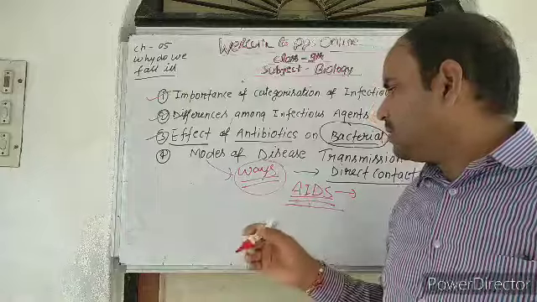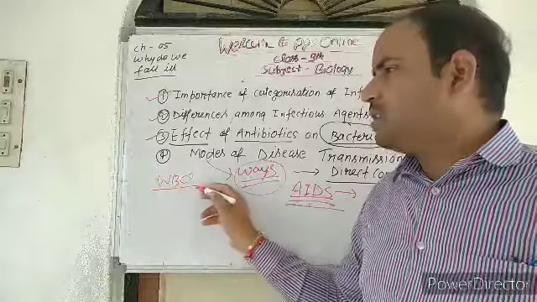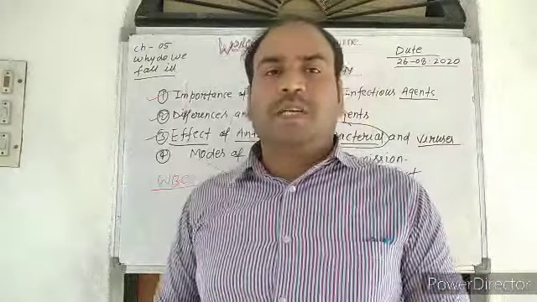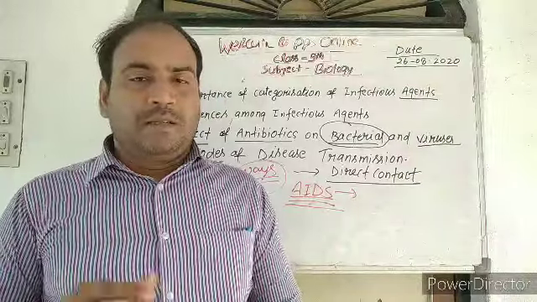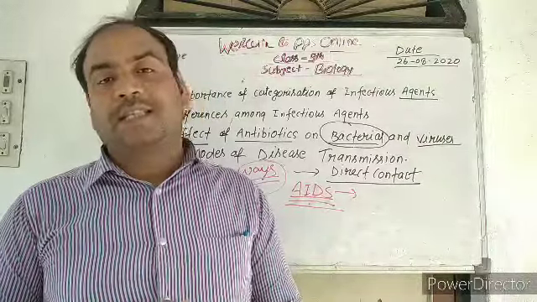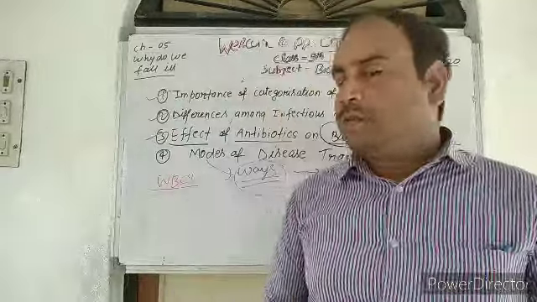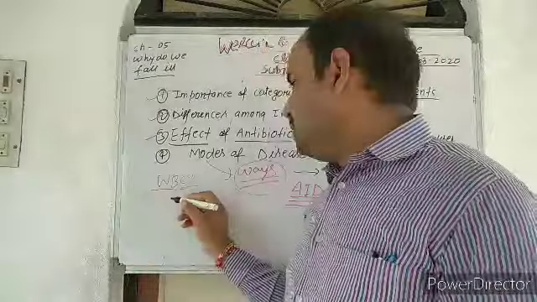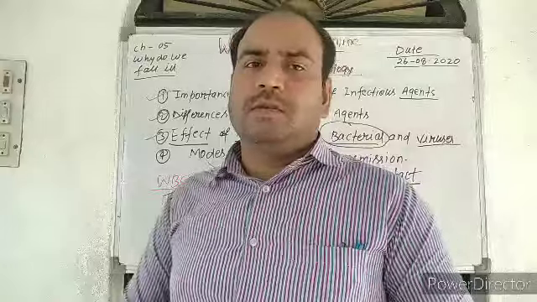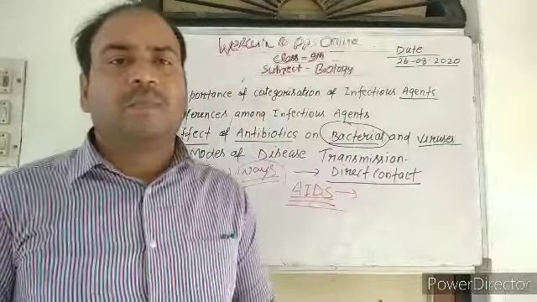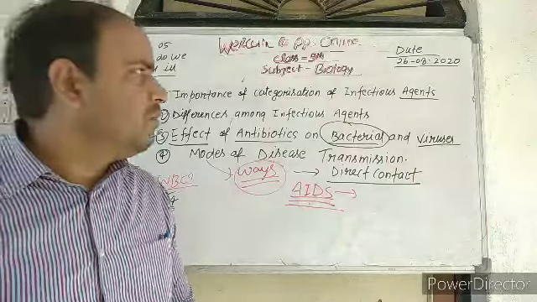WBC plays a very important role and is known as the policeman of our body, because it protects against entering bacteria which cause disease, and it keeps our body healthy and fit. So if the T4 cells of WBC are destroyed, it will be difficult to protect our body properly from illness. That is why time to time we fall ill.